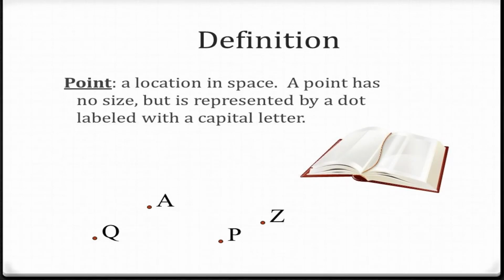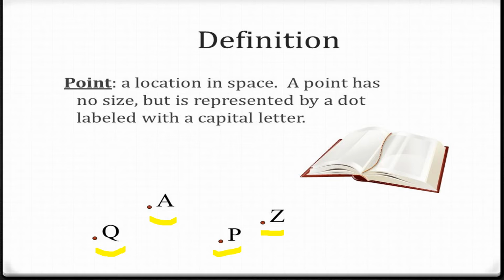First, we are going to see the definition of point. A point is a location in a space. A point has no size, but it is represented by a dot and labeled with capital letters. See here some of the examples mentioned. Point A, it's a point. Then point Q, then point P, then point Z.